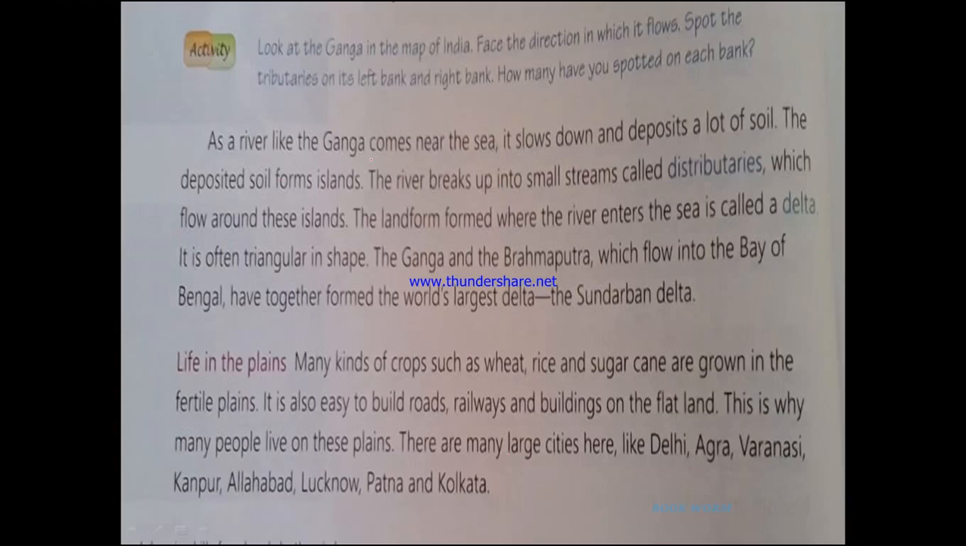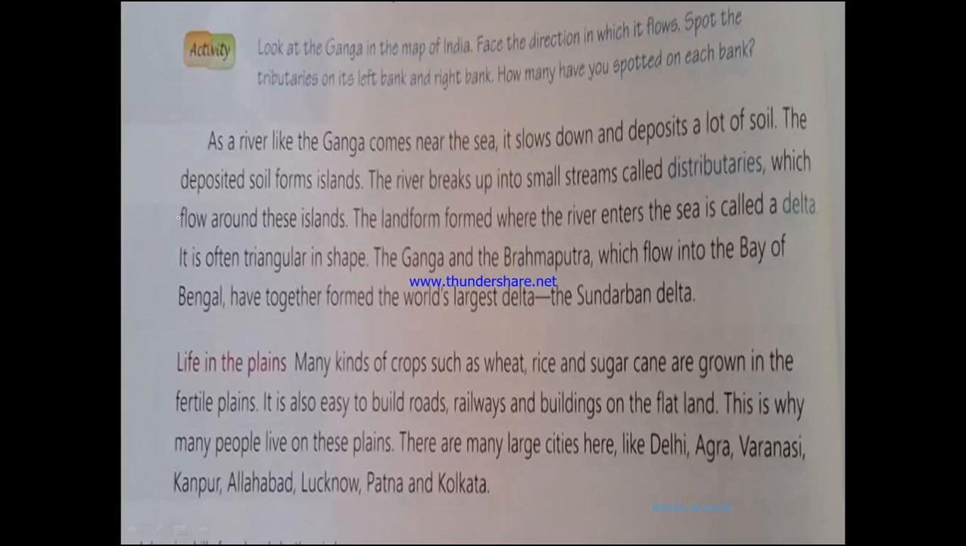As a river like the Ganga comes near the sea, it slows down and deposits a lot of soil. The deposited soil forms islands. The river breaks up into small streams called distributaries, which flow around these islands. The landform formed where the river enters the sea is called a delta. It is often triangular in shape. The Ganga and the Brahmaputra, which flows into the Bay of Bengal, have together formed the world's largest delta, the Sundarban Delta.